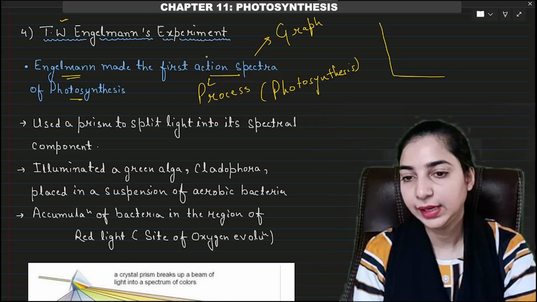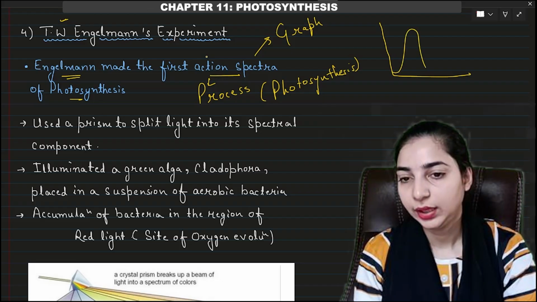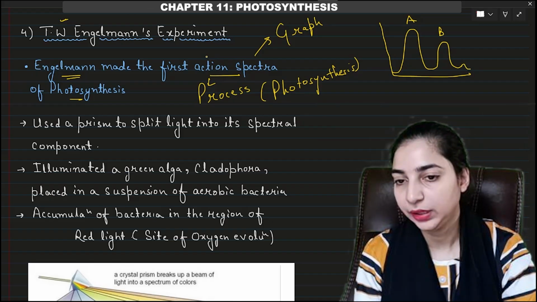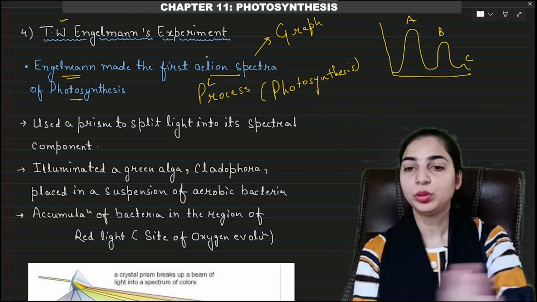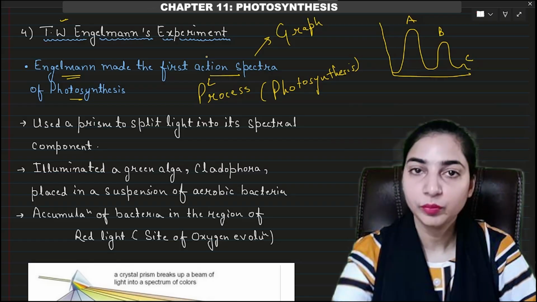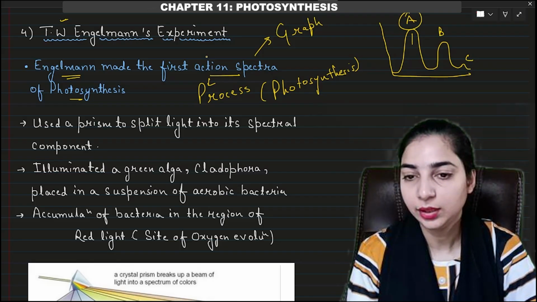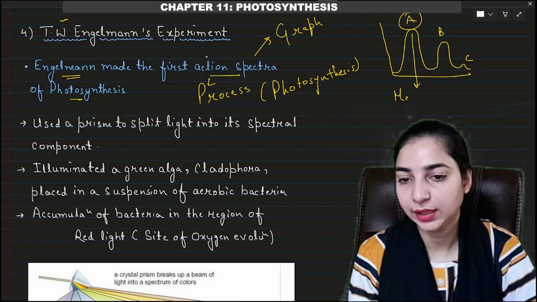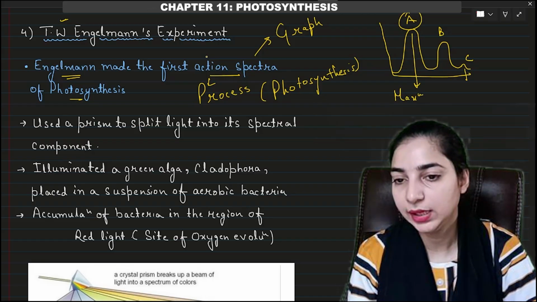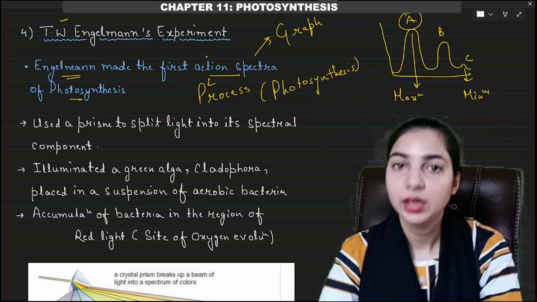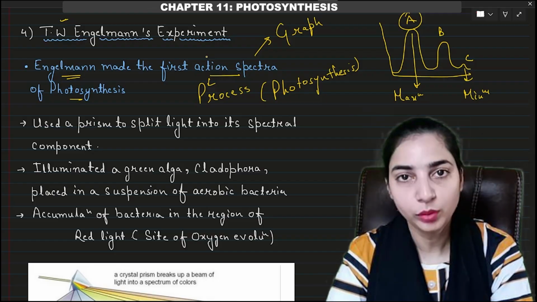For example, in this graph there are two peaks: this is peak A, this is peak B. Then here we have a very small peak, this is peak C. Out of these three peaks, where is maximum photosynthesis taking place? At point A. At point C, minimum photosynthesis is taking place. So the graph that explains the process of photosynthesis is known as the action spectra of photosynthesis.